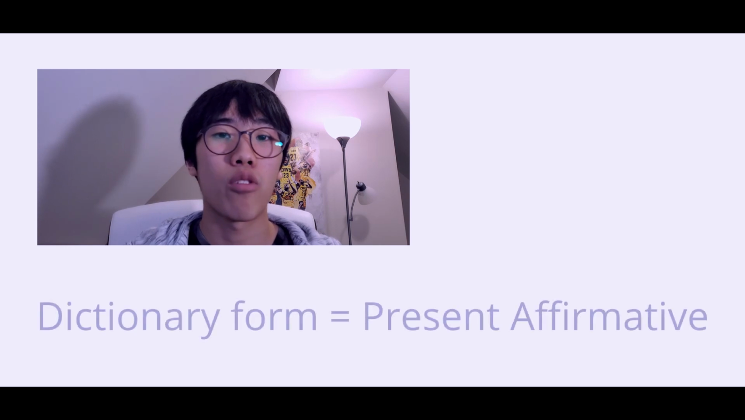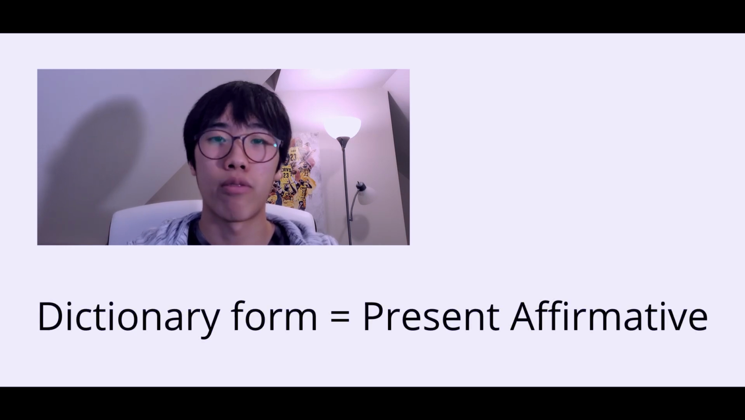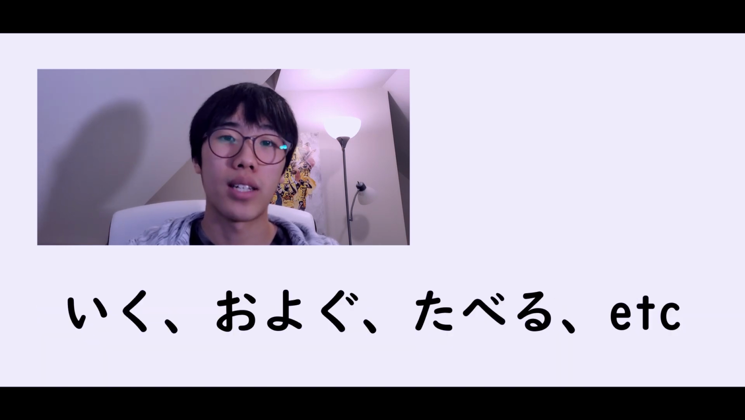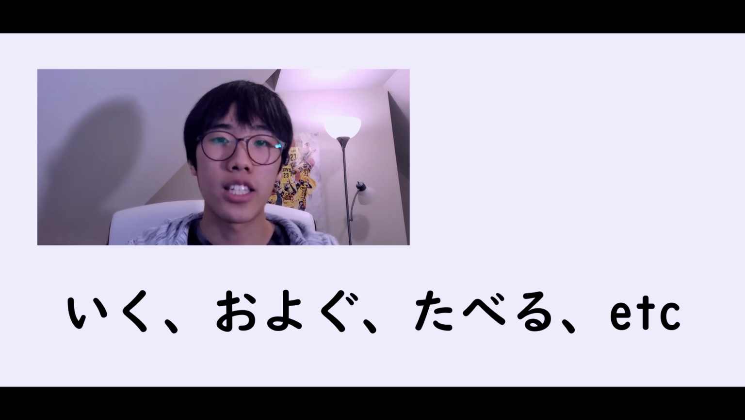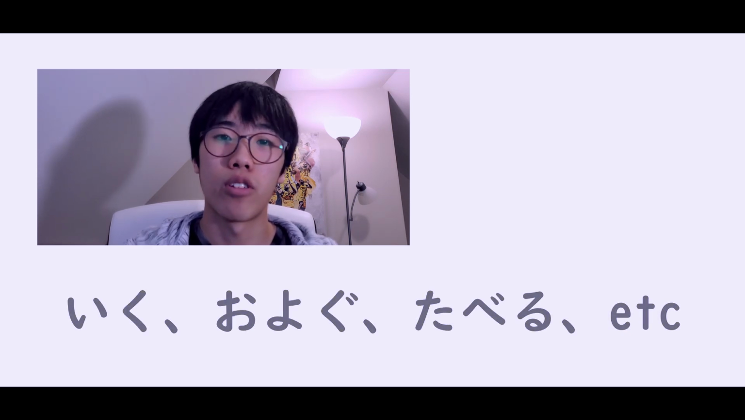Now let's move on to the second part of this lesson. In this second part, we're going to learn about conjugating verbs. Now, we already did this kind of with the must lesson that I did earlier, but for this, we're just going to learn conjugations from the dictionary form of verbs. So to get started, the dictionary form of verbs is just the present affirmative. So for example, 行く, 泳ぐ, 食べる, and so forth. These are all present affirmative or just the dictionary form of verbs.